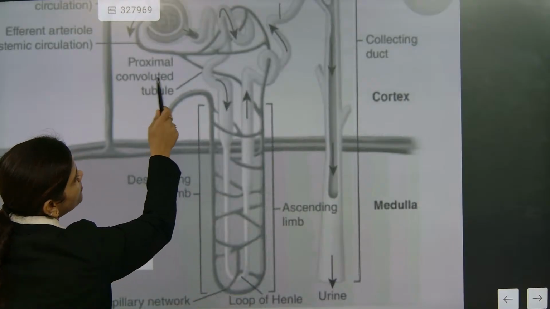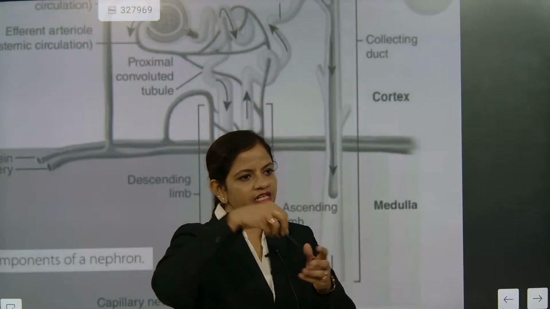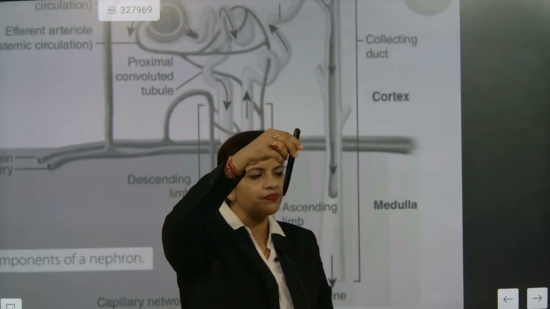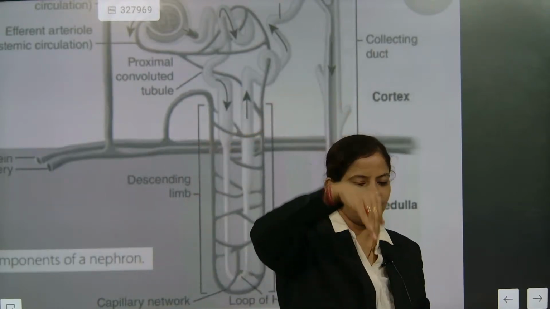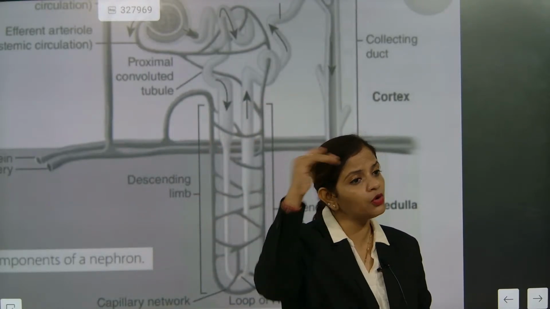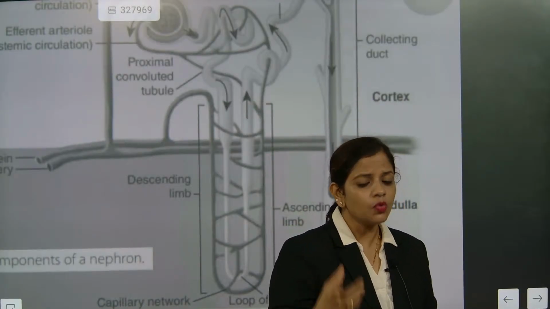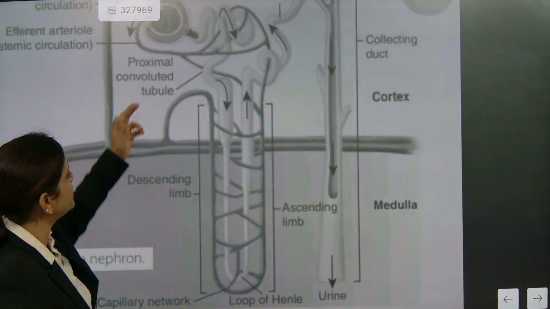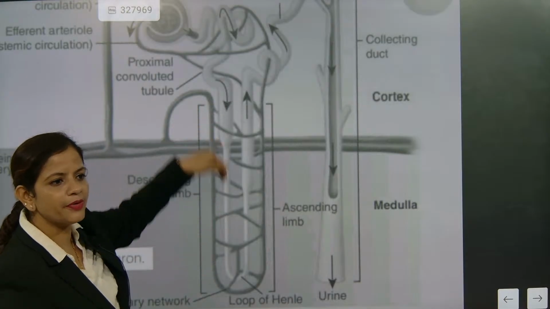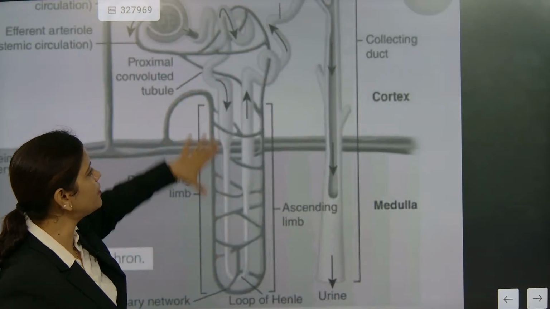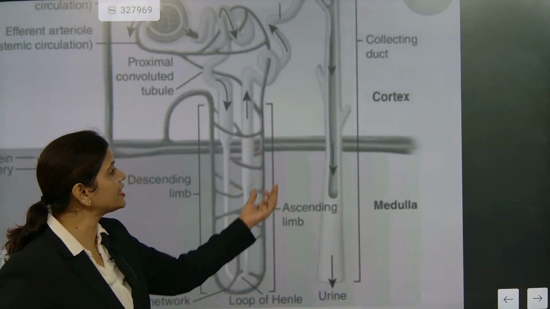Understood? What is the work of PCT? PCT will give back whatever is extra. Remember this like a story. The tube is coming from the glomerulus. When it is coming from the glomerulus, it will contain water and protein. So what will PCT do? PCT will return back water. So this part will be the reabsorption chamber. And this part will be the chamber which is collecting waste.